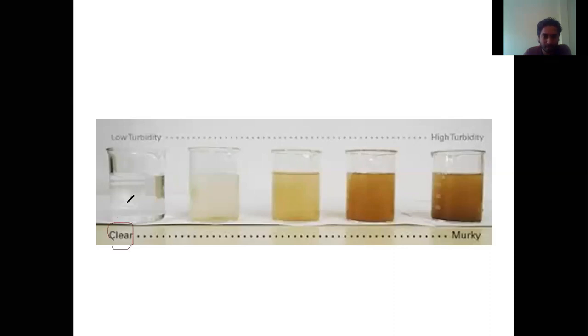Next, here you can see this is clear water. This one is a little bit more turbid, and this is the most turbid; this water is highly turbid. Now say there is some photo hanging on the wall behind it. Can you see it from here? Yes, you can see clearly, because the water is less turbid, or we can say its turbidity is zero. So you can see the things beyond this beaker. In this one you can vaguely see, in this one you barely see, and in this solution you hardly see anything beyond it.